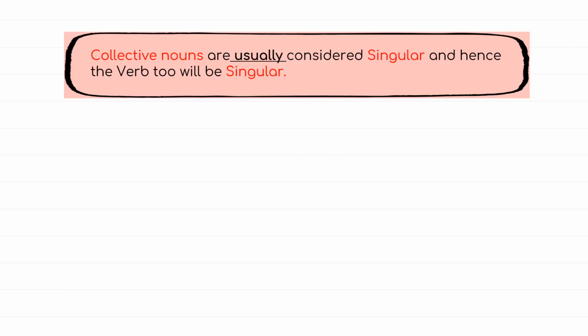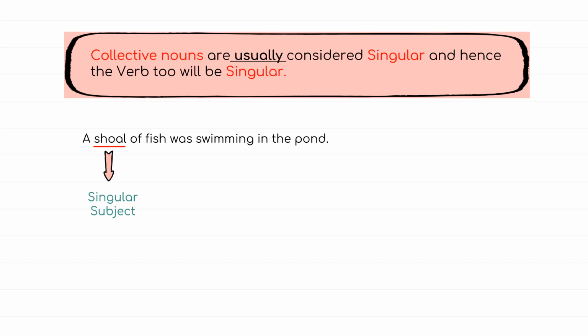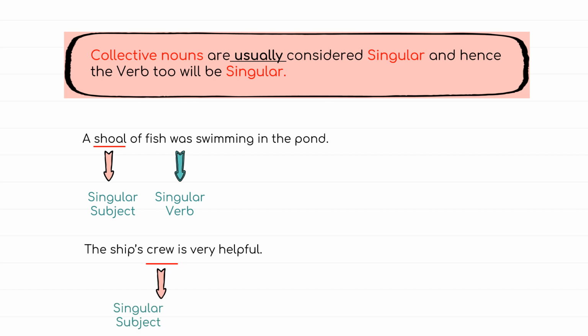Collective nouns are usually considered singular and hence the verb too will be singular. In the given example, shoal is a collective noun for fish. Since it is singular, the verb too will be singular. Similarly, in the second example, crew is the collective noun and hence the verb too will be singular.